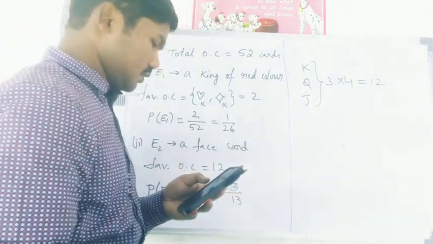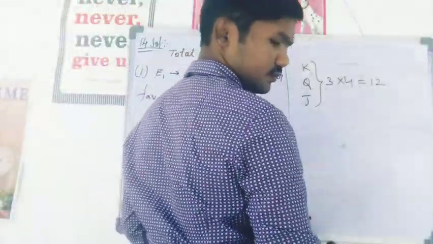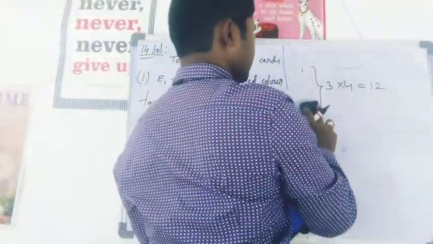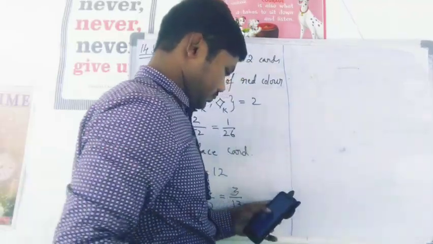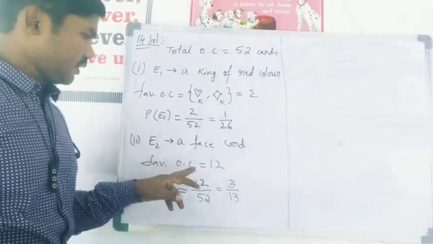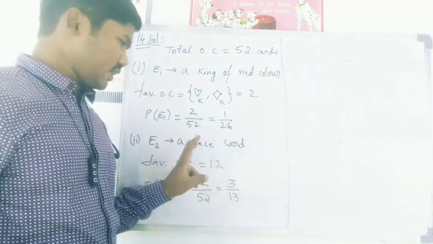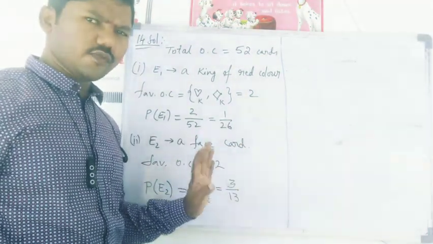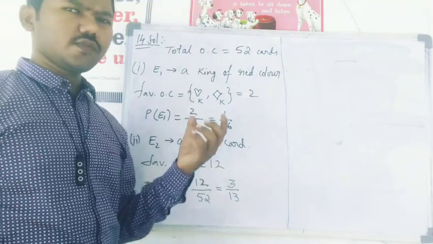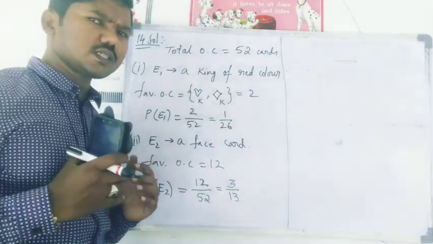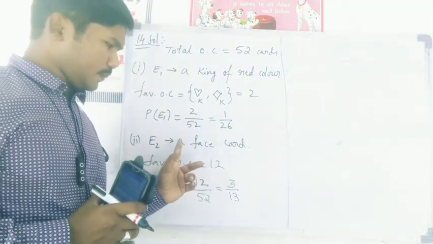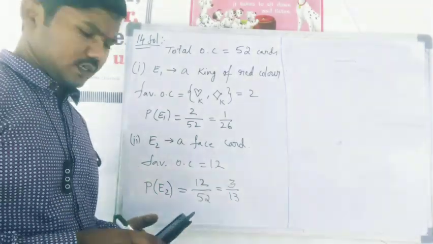Next, the third one is a red face card. Here color is also mentioned. See, in the previous one we took 12 cards because no color was mentioned. A face card, he said, just a face card. So in the deck of 52 cards, you have to take all the face cards, right? So that's why we have taken 12 face cards.